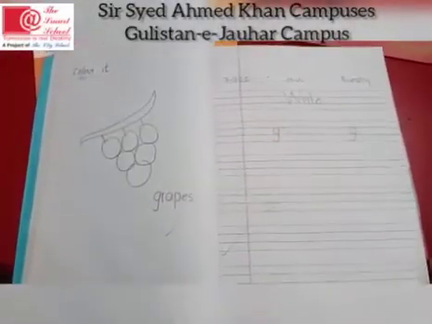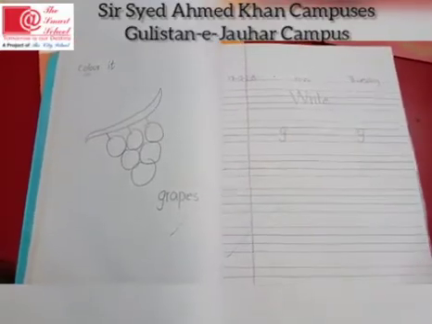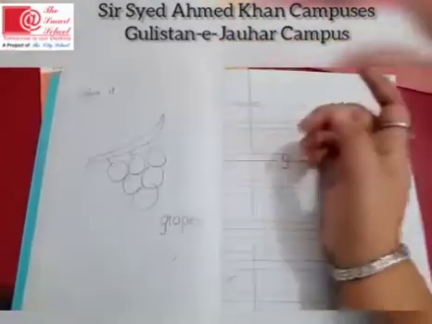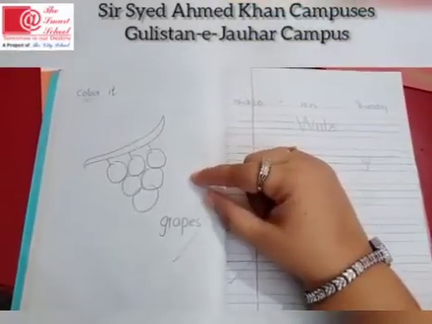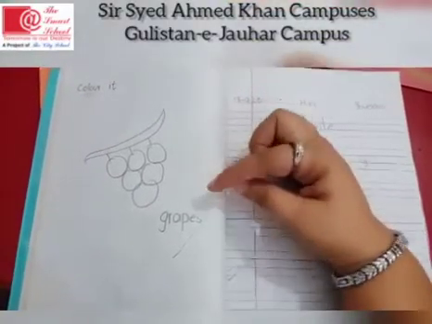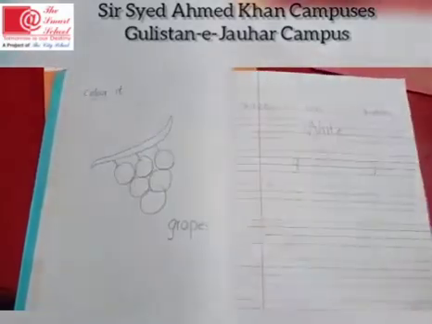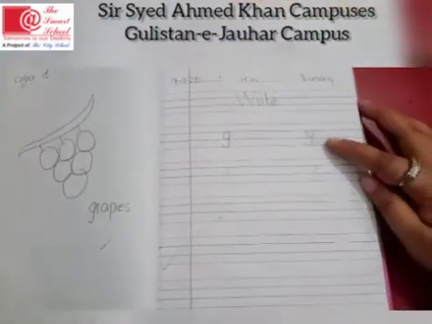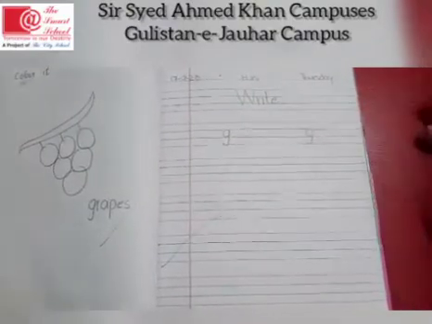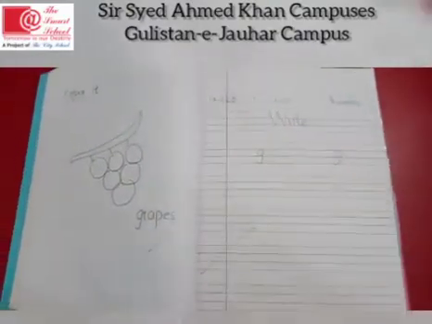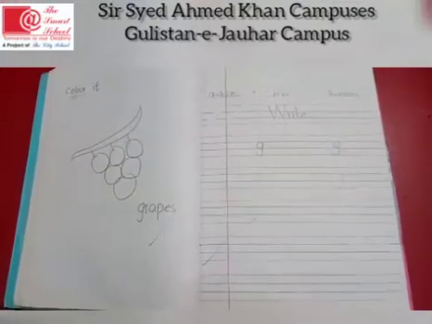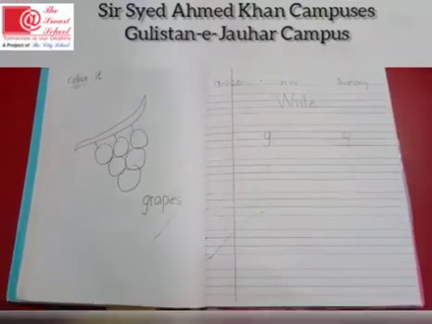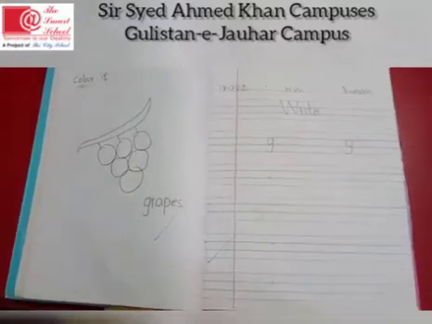Okay kids, now this is your sample copy. You have to write in your copy with this pattern. You have to draw any object with the beginning sound G, like I have drawn G grapes. And on this page you have to write sound G in between these four lines with proper formation. So kids, you have to do your work very carefully with proper formation and very neatly.